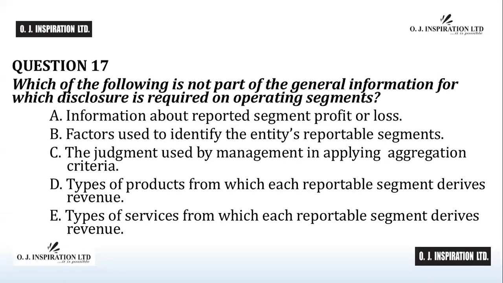Question number 17. Which of the following is not part of the general information for which disclosure is required on operating segments? A, information about reported segment profit or loss. B, factors used to identify the entity's reportable segments. C, the judgment used by management in applying aggregation criteria. D, type of products from which each reportable segment derives revenue. E, types of services from which each reportable segment derives revenue. Time counts.